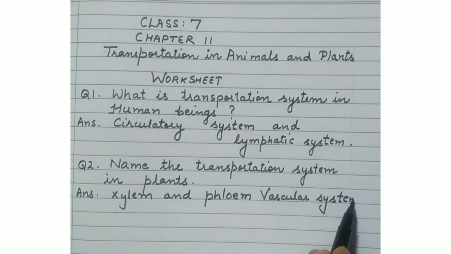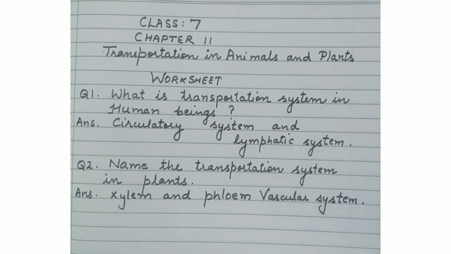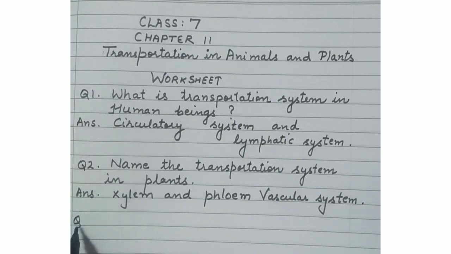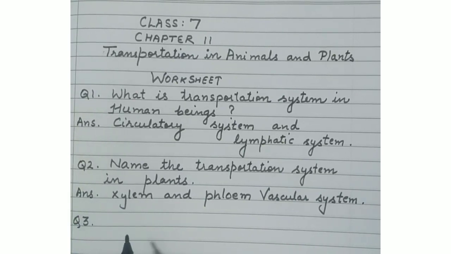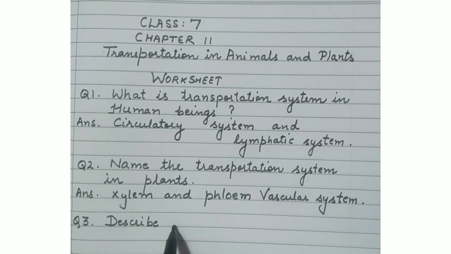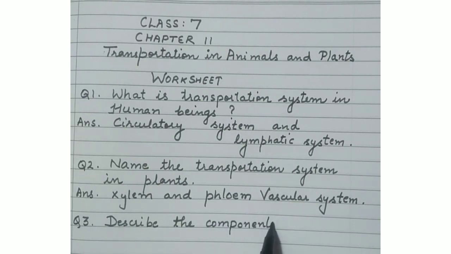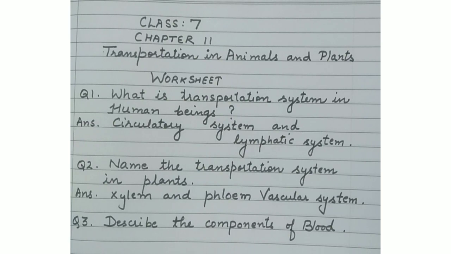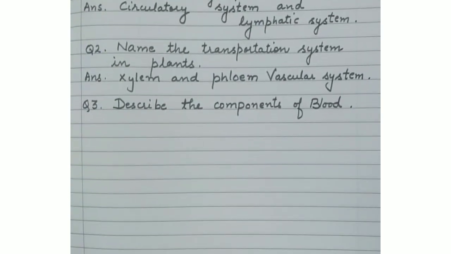Okay, now next is question number 3 regarding this chapter, that is you have to describe the components of blood. Now, as we were talking about the vascular system in question number 2, that is xylem and phloem, they are responsible for transporting minerals and food in plants. Now, in question number 3, we are talking about the components of blood. Now, blood is the fluid which is found in human beings, which is carried in the different blood vessels. So, here is the answer.